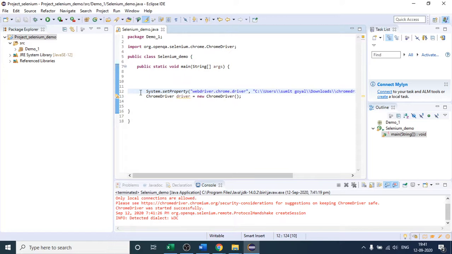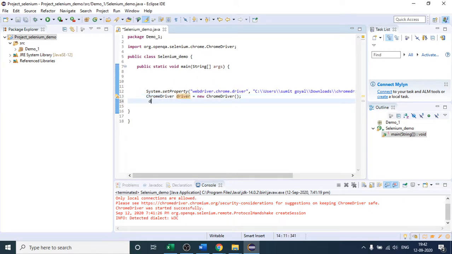Okay, thank you. So what I was saying is that when you have just opened your Chrome browser, you are not seeing any website here, because we have not provided one, which is quite clear. What I will do, I have already created the object of this class, and this class will have so many methods, and with the help of this object I will be able to access all those methods.